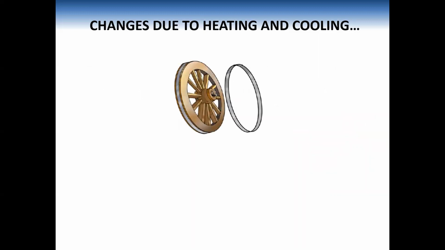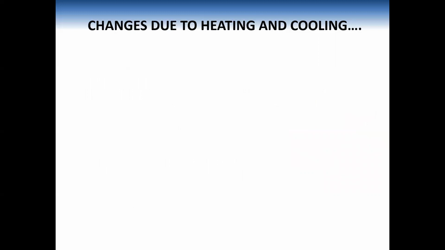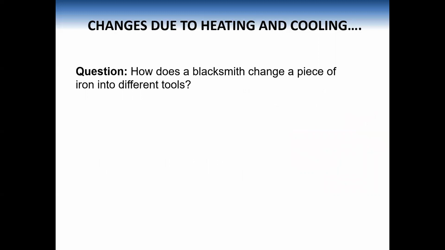Similarly, a metal rim is smaller in size than the wooden wheel. On heating, it expands and fits onto the wheel, and when the rim cools down, it fixes tightly onto the wheel. There is one question for you. How does a blacksmith change a piece of iron into different tools?